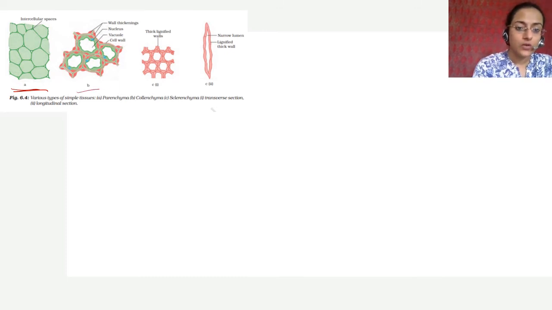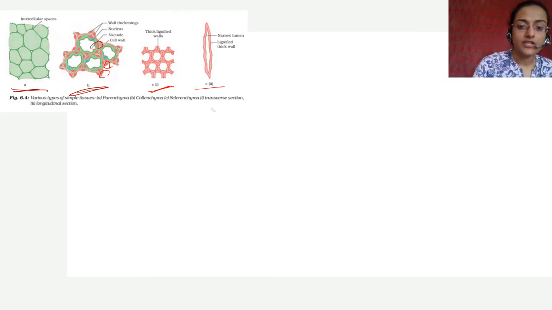This is collenchyma. This diagram is from your book. You have living cells, you have cell wall, and in these cell walls, where there could be intercellular spaces, you have wall thickenings, right? They give support while still being flexible. And then you have sclerenchymatous tissue which have thick lignified cells. This is what it looks like.